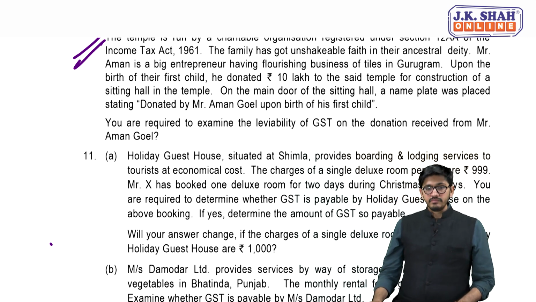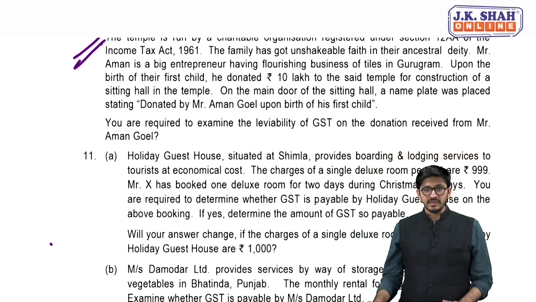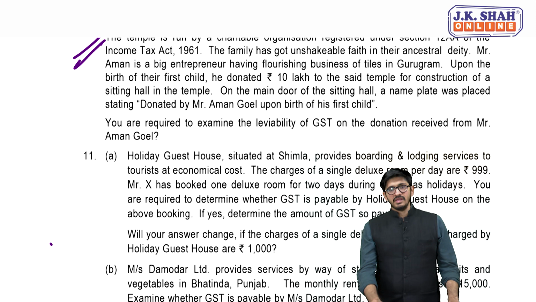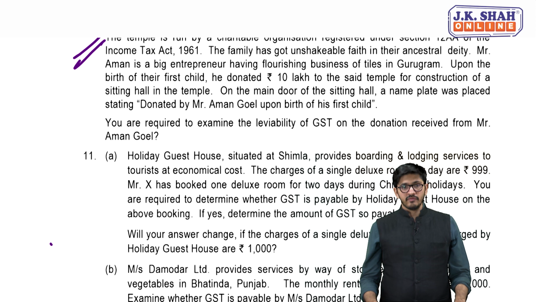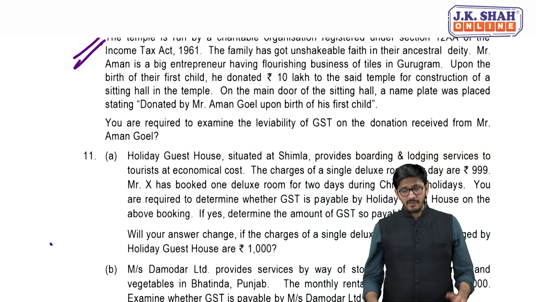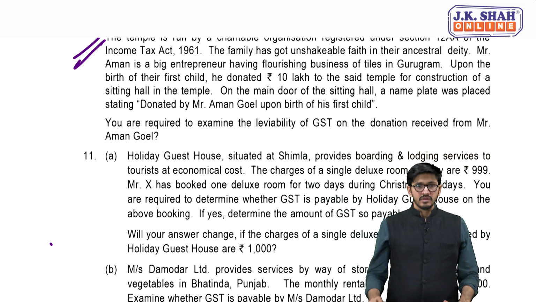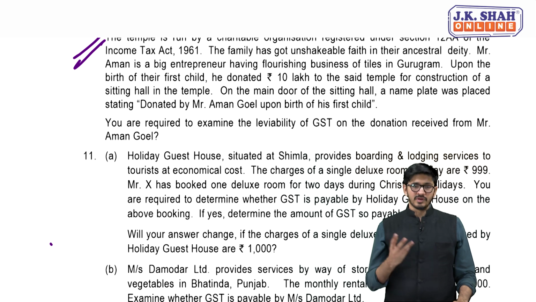So now, what is it? Okay, so I'll just explain the situation. So Mr. Raman Goel, he is basically a big devotee of some god, which has its temple located in Berry, that's Haryana. The temple itself is running under 12AA of Income Tax Act 1961, and they've got this amazing faith in it. Now Aman, being an entrepreneur, recently had his first child, so some vow must have been fulfilled.